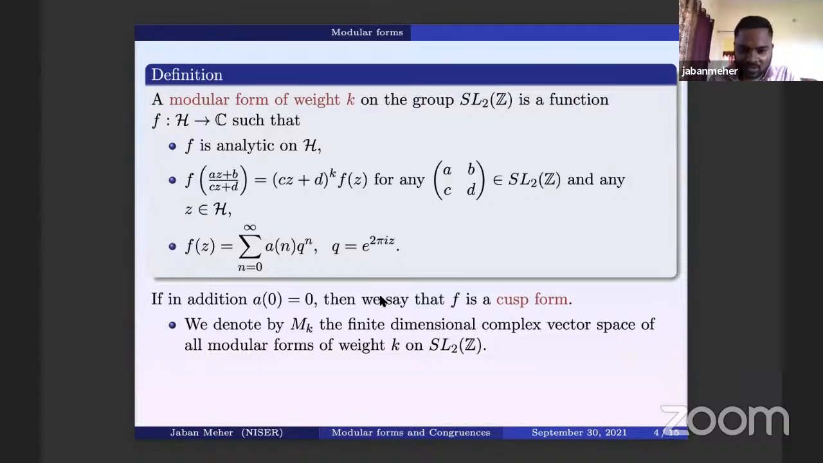And we have the space M_k. If you collect the set of all modular forms of weight k on SL2(Z), then it forms a finite dimensional complex vector space. That we denote by M_k.